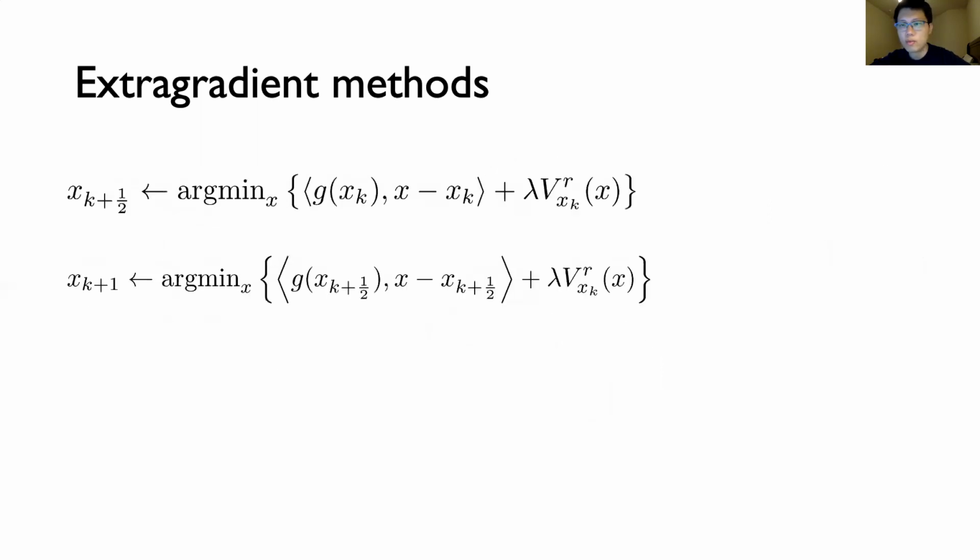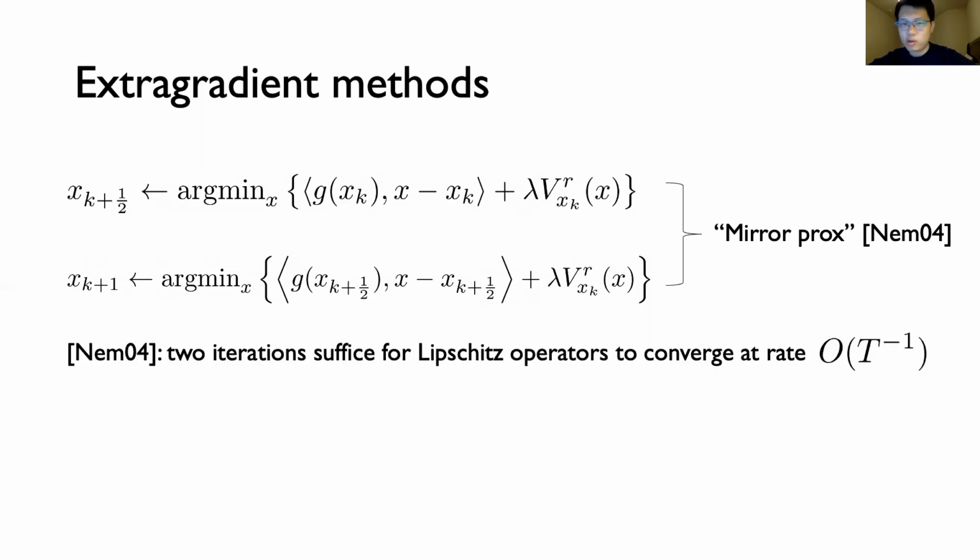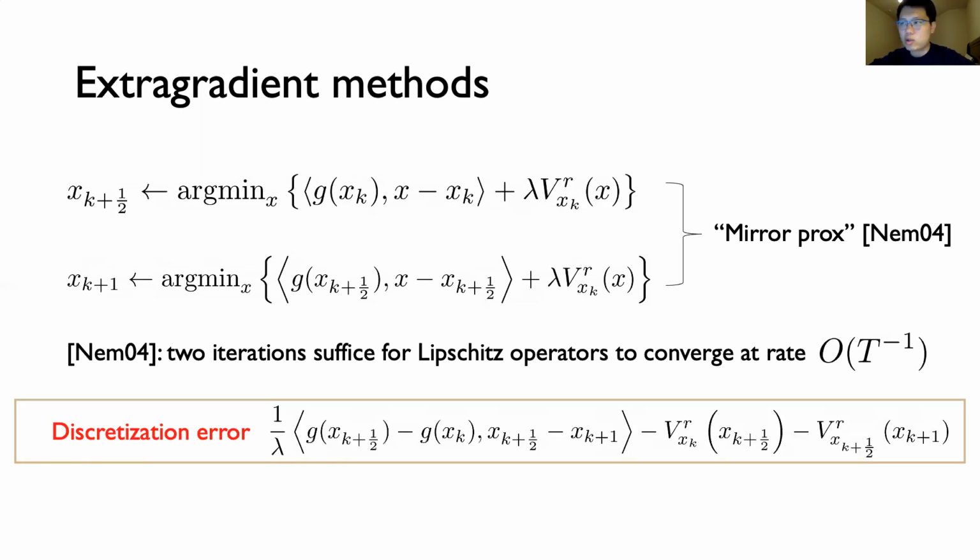Here's what the extragradient method with exactly 2 iterations looks like. And it's the algorithm that we'll focus on for the rest of the talk. So this extragradient method with exactly 2 steps is called the mirror-prox method in the literature, and was analyzed by Nemirovski in 2004. So his main observation was that when the operator G is Lipschitz, and the regularizer R is strongly convex, you only need 2 iterations of this extragradient method to recover the 1/k rate of convergence for the ideal proximal point method. The proof strategy is quite straightforward.